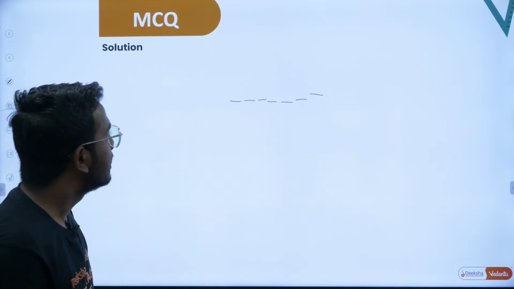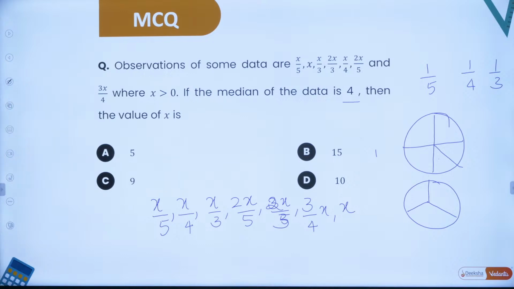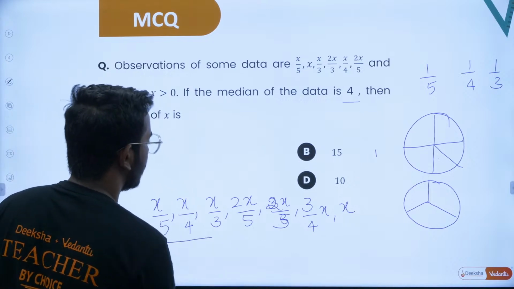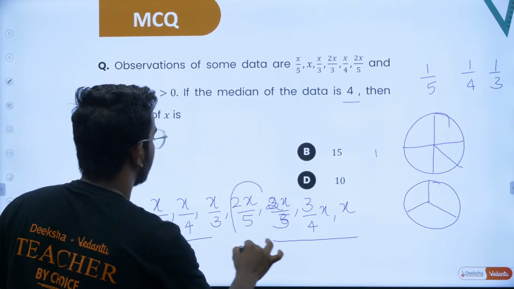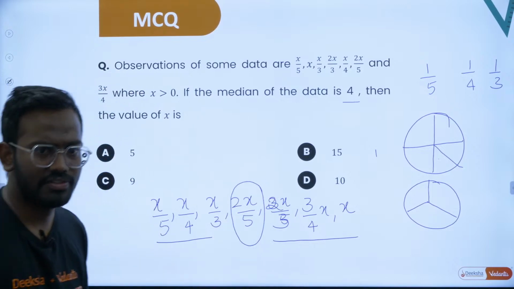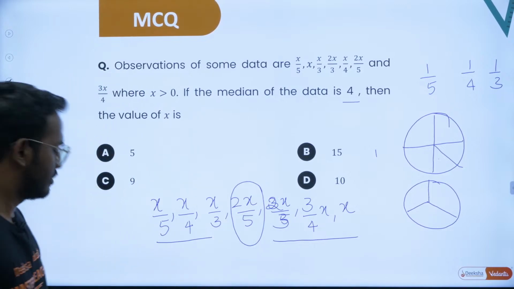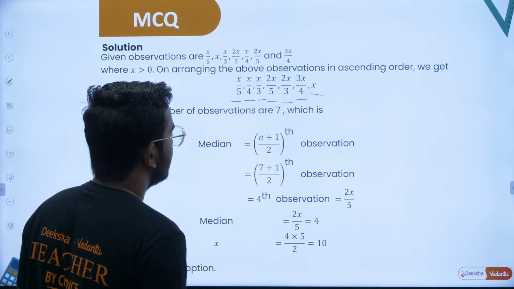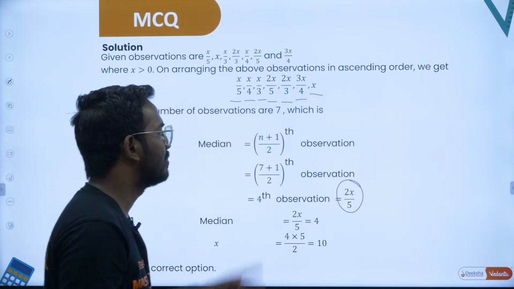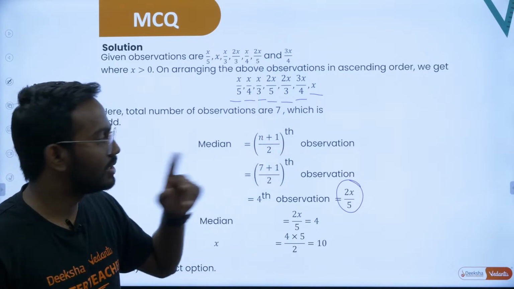Now you'll have to find the middle term of this. How do you find the middle term? You have 3 here, you have 3 more here. This is the middle term, right? 2x by 5 is the middle term, sir, right? So according to this, 2x by 5 is the middle term, that is the n plus 1 by 2th term.